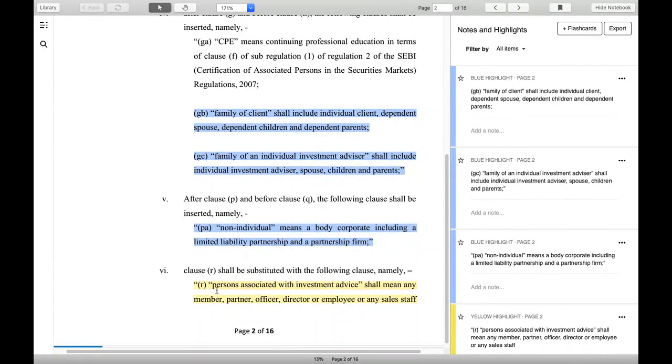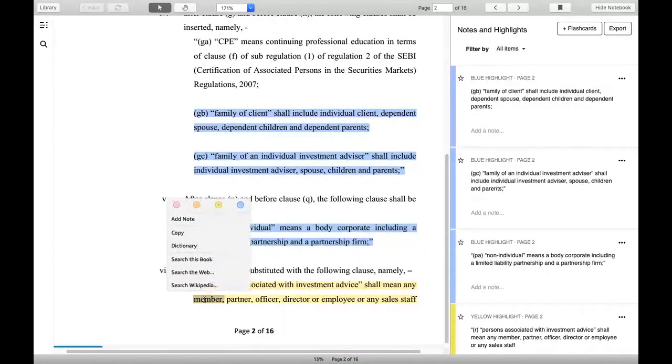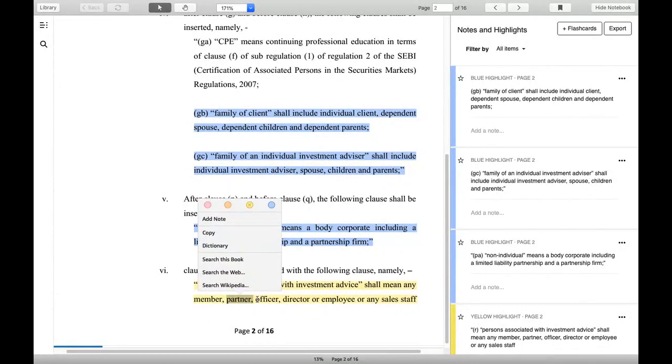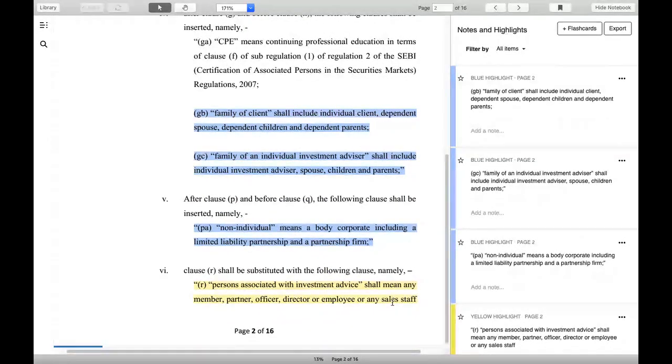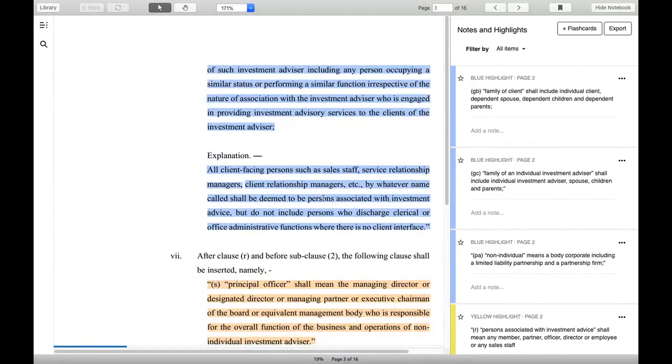One term is persons associated with investment advice. Who are those? Any member, partner, officer, director, employee, or any sales staff of such investment advisor, including any person occupying a similar status or performing a similar function, irrespective of the nature of association.